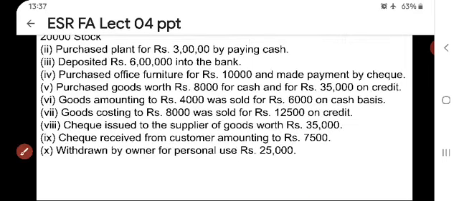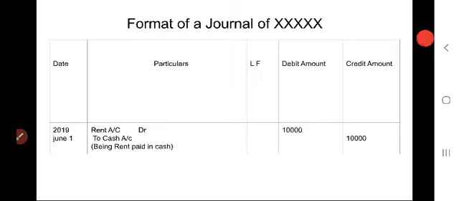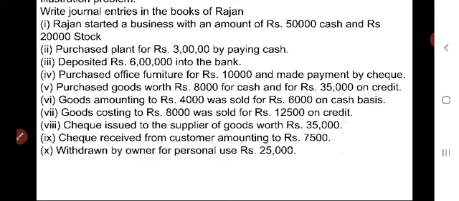Next, the third column is the ledger folio. About this ledger I will explain in a later class. All these accounts should be entered in a particular book. Where these accounts are entered, the page number of that book, the ledger folio, will be entered in this column.